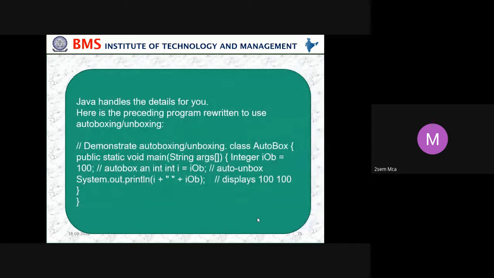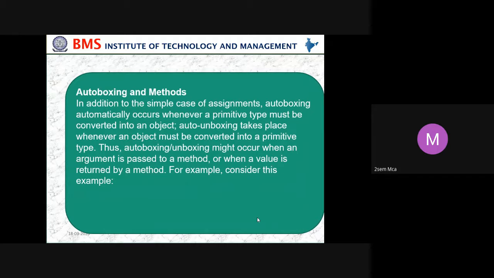So Java handles the details for you. Here is a primitive preceding program rewritten to use autoboxing and unboxing. Demonstrating the autoboxing and unboxing: class AutoBoxing, public static void main, and Integer i is equal to 10, autoboxing and unboxing, and print that and display it as 100. So in the next class, I'll start with autoboxing and methods. So let me stop here.